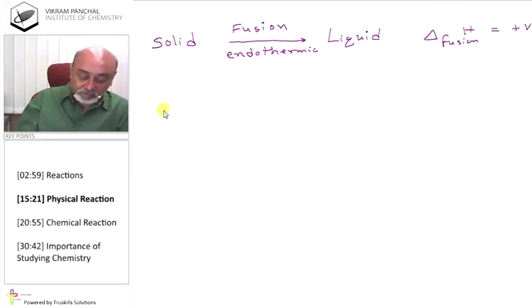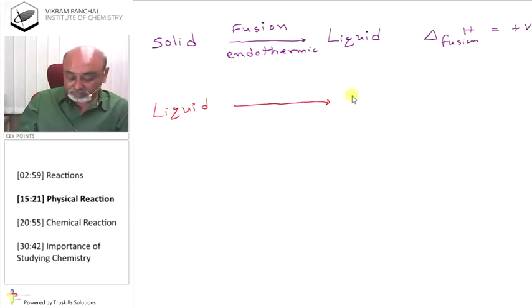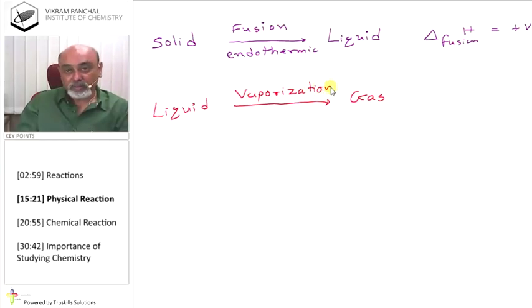Second reaction, where liquid can be converted to gas. Okay. This reaction is known as vaporization or evaporation. Will it be endothermic or exothermic?